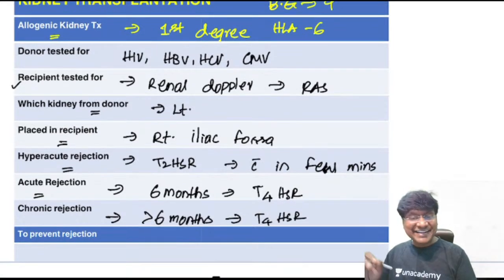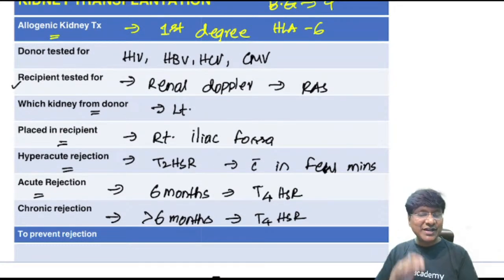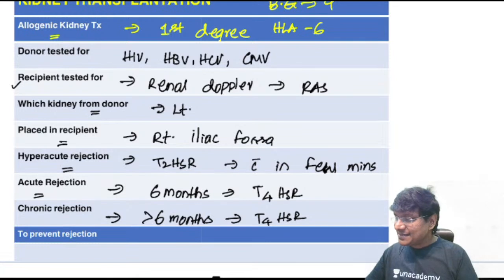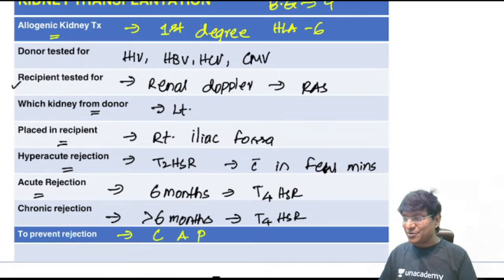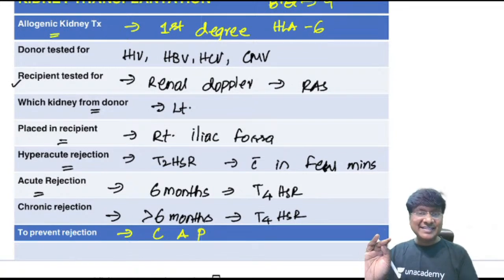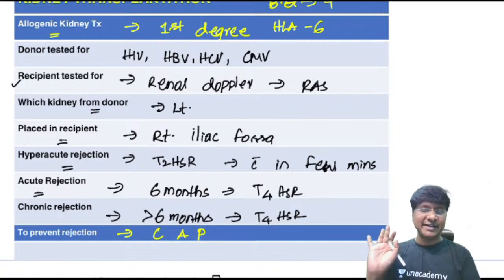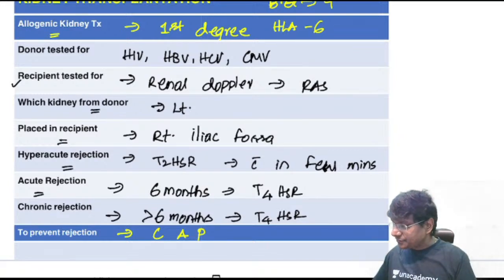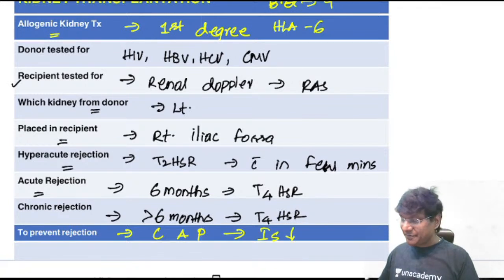Then to prevent the rejection, you have to give the immunosuppressants. What are these immunosuppressants? Just remember the mnemonic, that is CAP. What is CAP? The C stands for cyclosporin, A stands for azathioprine, P stands for prednisolone. Okay, cyclosporin, azathioprine, and prednisolone. So these are the drugs which we give. These are immunosuppressants that will prevent the rejection.